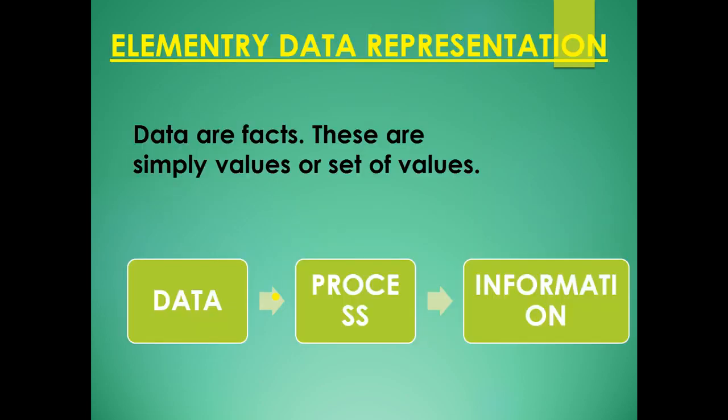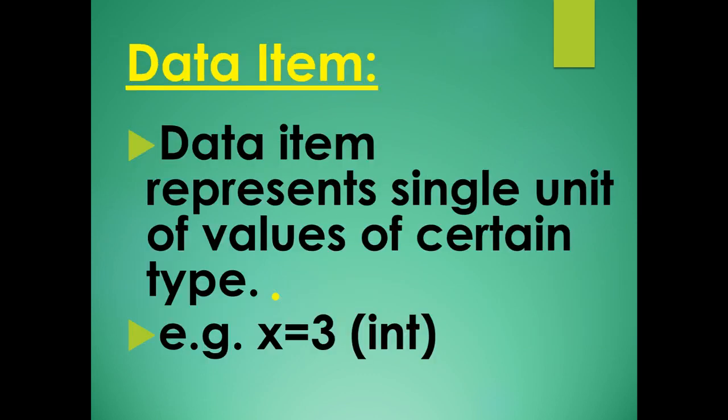So first, elementary data representation. Data are the facts. These are simply values or the set of values. Next is data item. A data item represents a single unit of values of a certain type. For example, x is equal to 3, so it is of integer type.